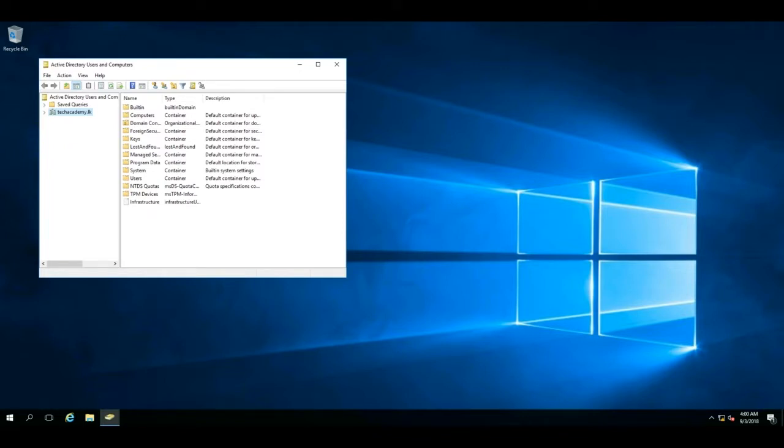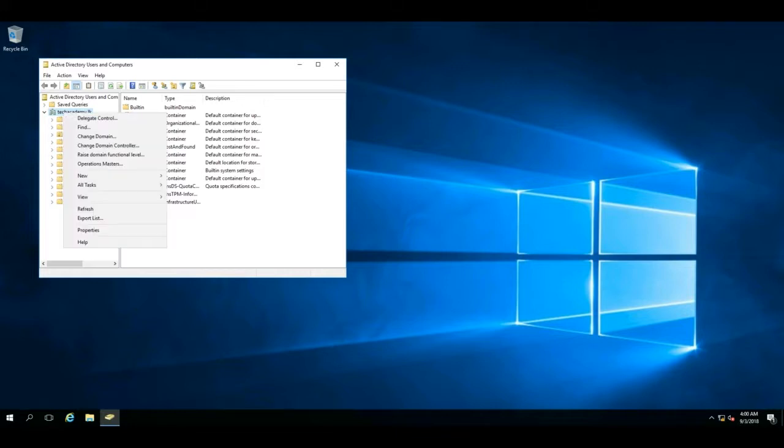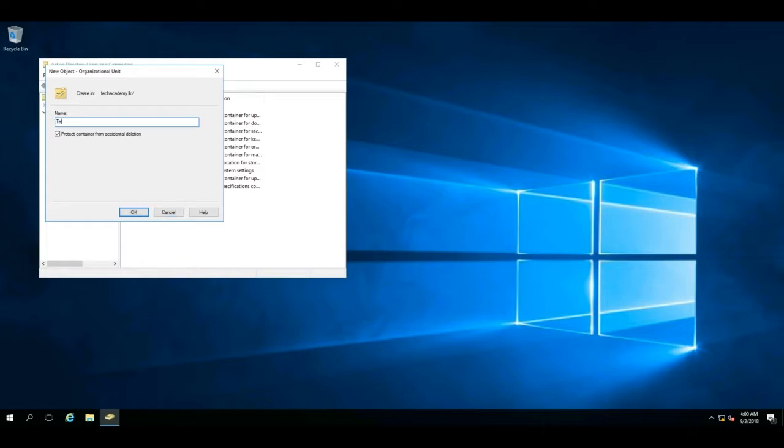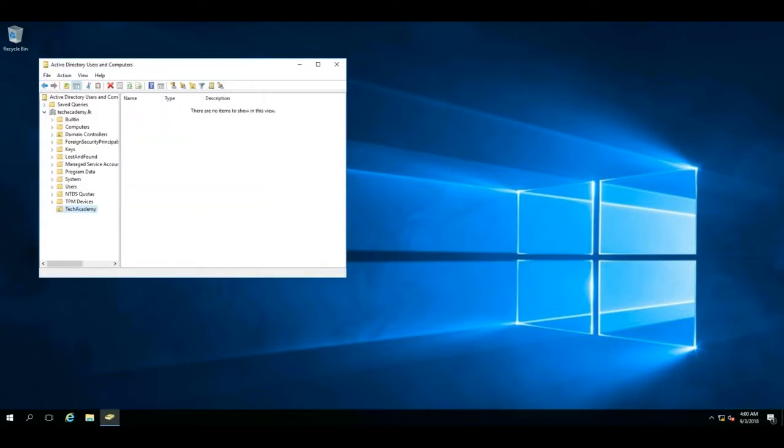We will be creating a new organizational unit for our future purposes. Right-click on your domain and go to New. Under New, select Organizational Unit from the menu. We will discuss other options in later sessions. Give it a name and create the organizational unit by pressing OK.